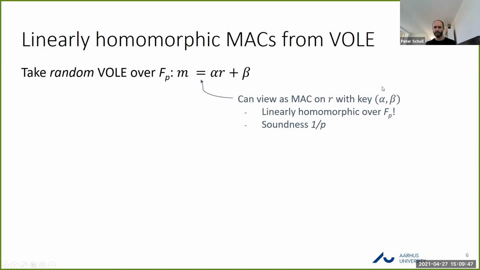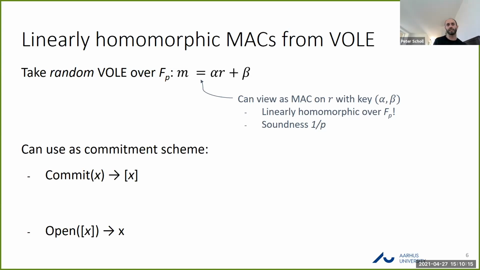Well, because this MAC is just a linear relation on the MAC key, this gives us a linearly homomorphic MAC scheme. And it's also sound. It turns out that if the prover wants to come up with a valid MAC on something not equal to r for the same MAC key, then the only way to do this is by guessing the key alpha, which, if it's random in the field, will happen with negligible probability for a large enough field.